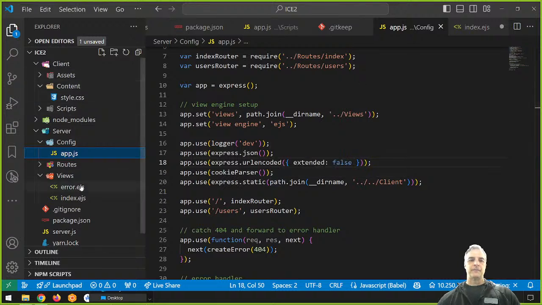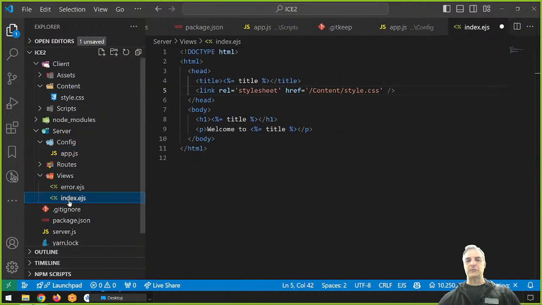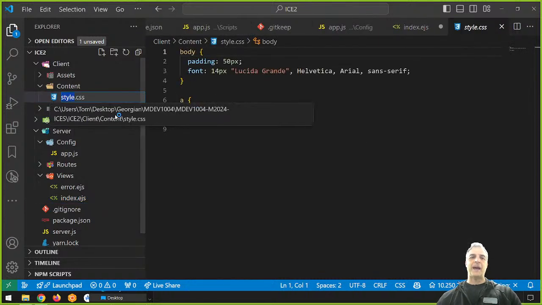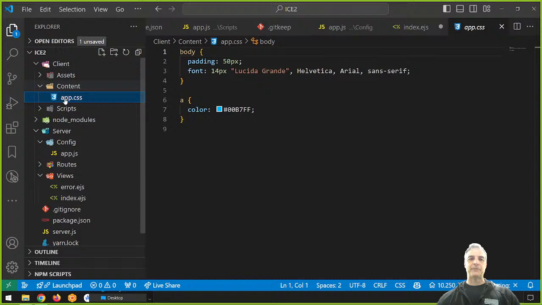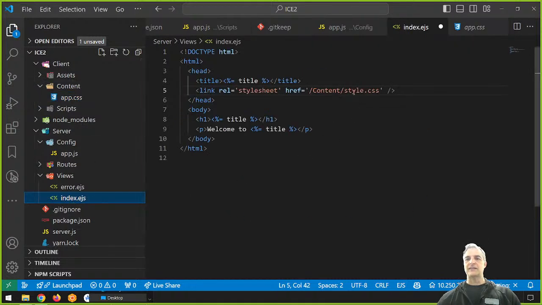And so index.ejs, which is our view, right, is going to look inside of content style.css. In fact, I don't like style.css. Let's rename this to app.css. App.css. And so then in my index, it's got to be content app.css. All right, that's the first thing. Save. Okay? And I think now we're ready to redo it.